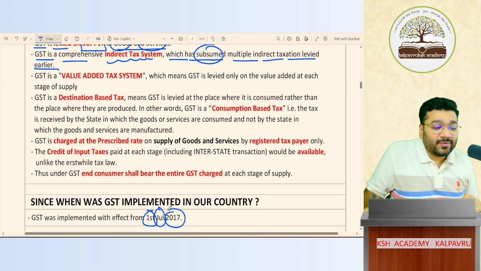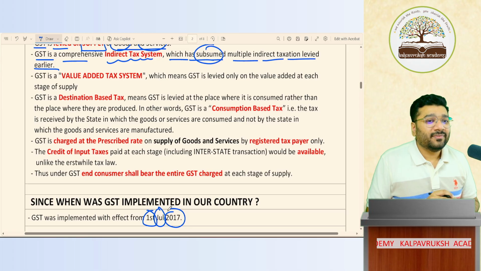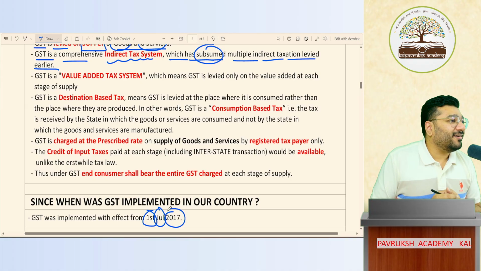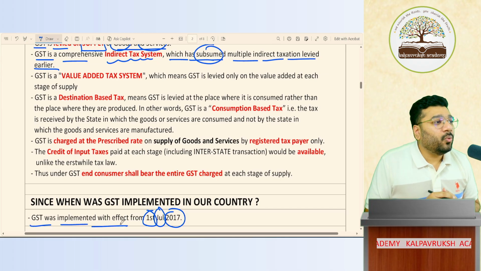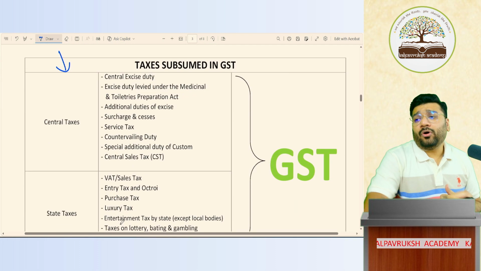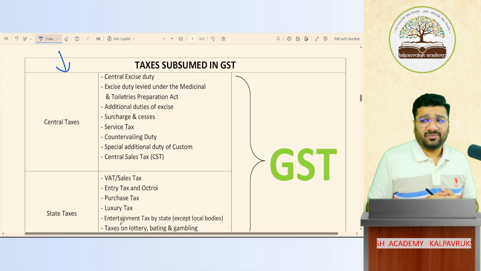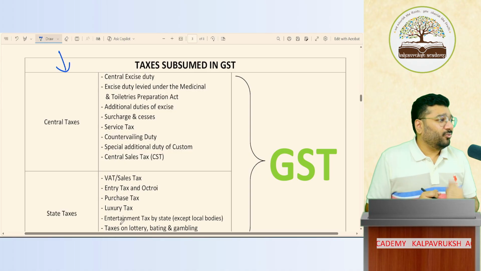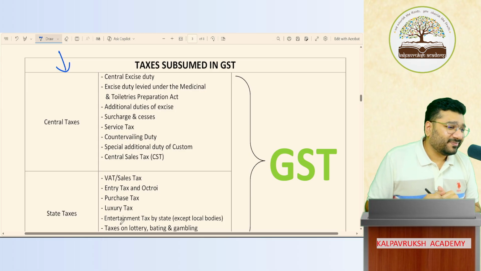1st of July 2017. 2017. 17 in Hindi means what? Satra. Satra matlab khatra. So GST is a big khatra. Will you forget this date? 1 July 2017 was the date when the GST was implemented all over India. Got it, not got it? Sure. Then before 1 July 2017, were there no taxes? Taxes were there, no. Not one, not two, not three, not four. These many taxes were there.